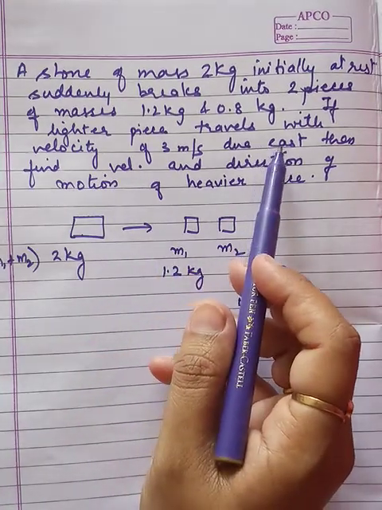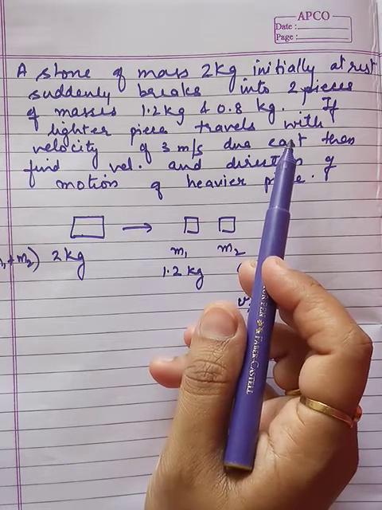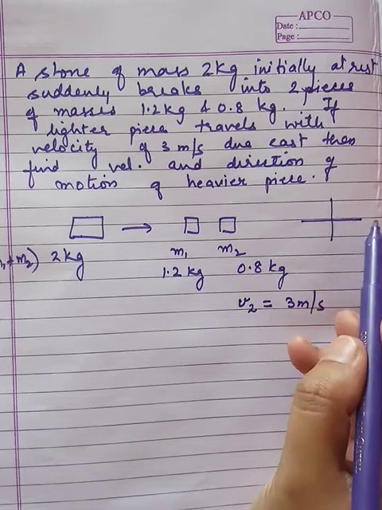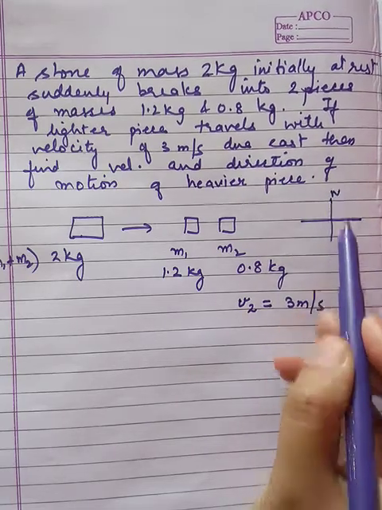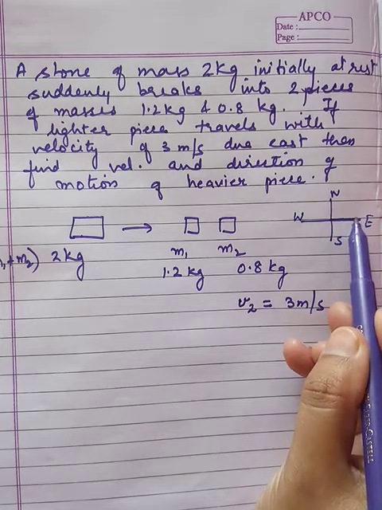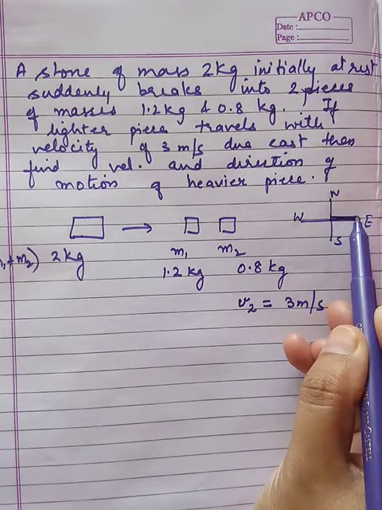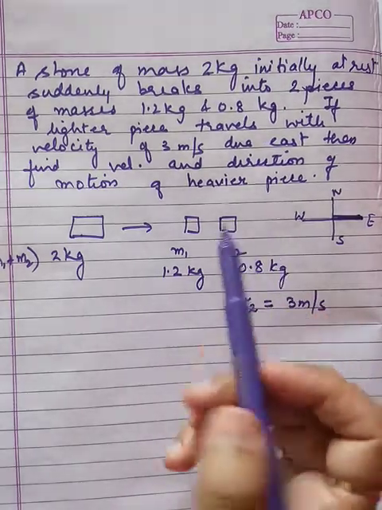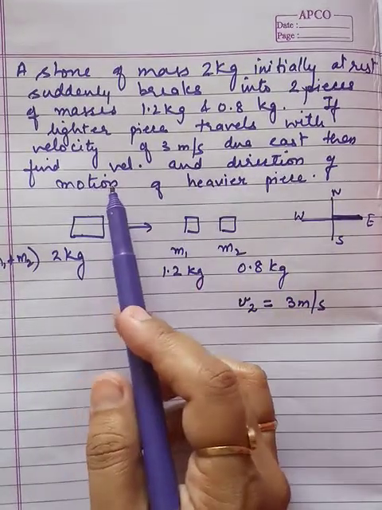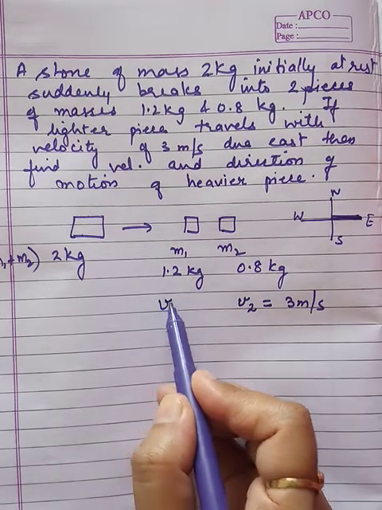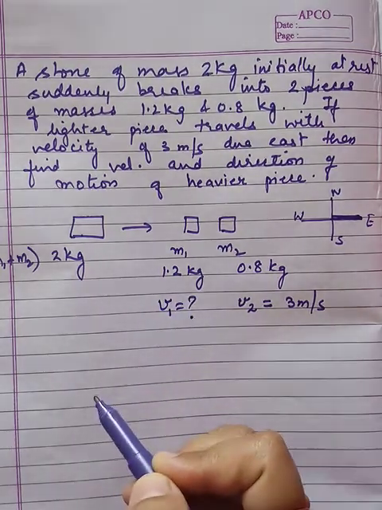East direction is among north, south, east and west, so the lighter one, m2, is moving in the east direction. Find the velocity and direction of motion of the heavier piece. That means v1 we have to find out.